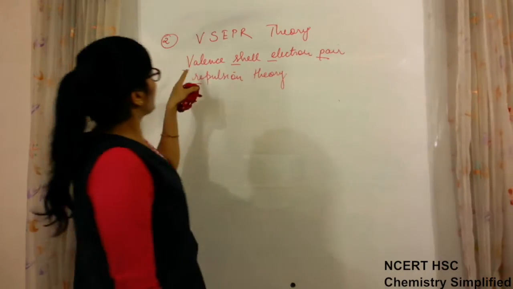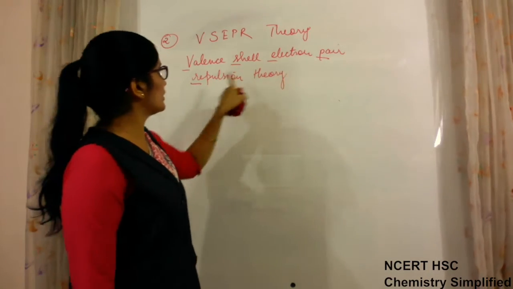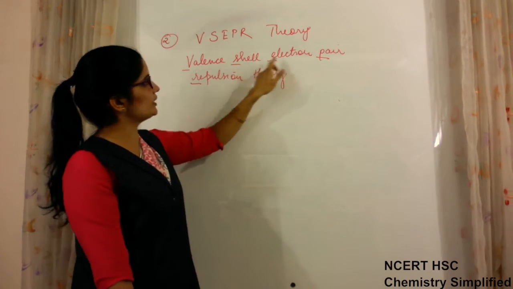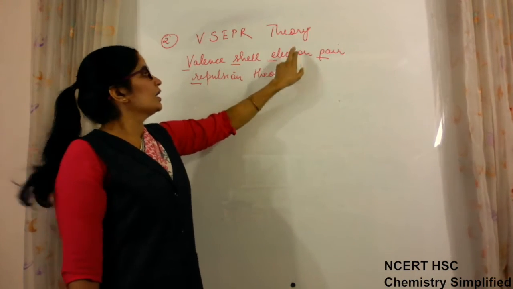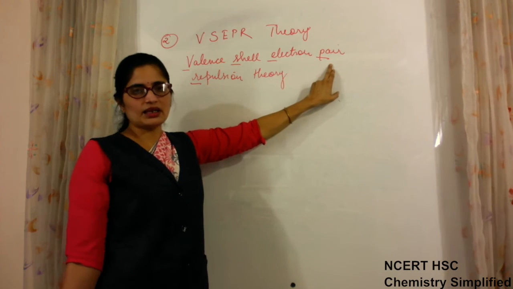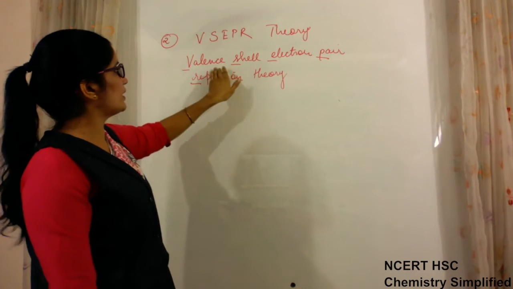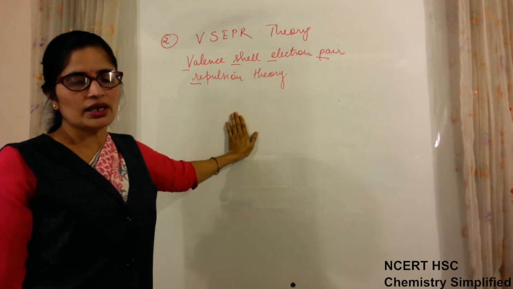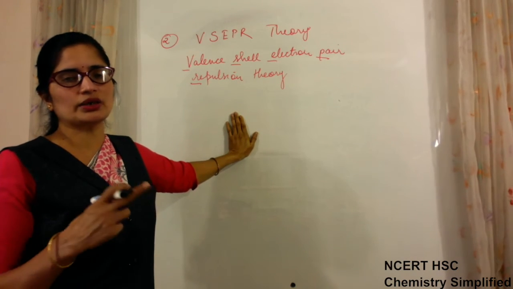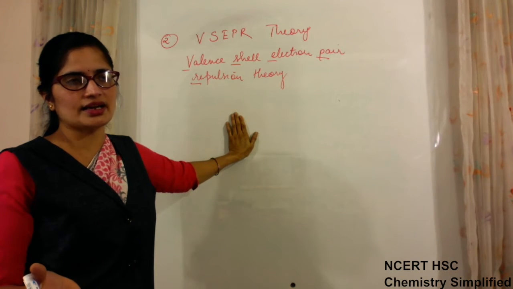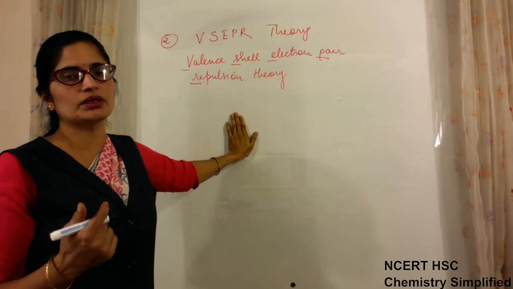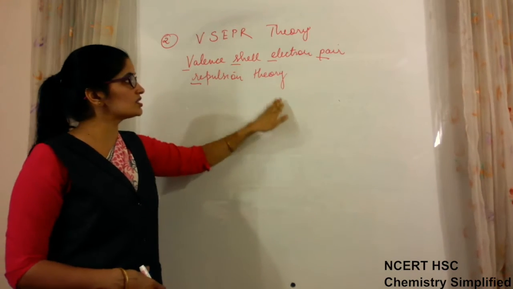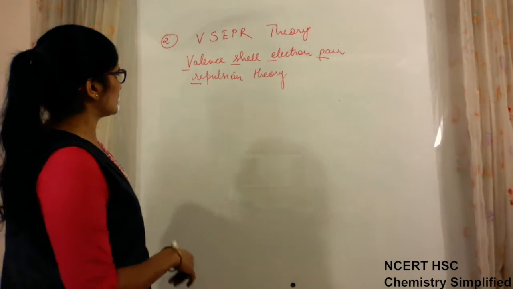So what is valence shell electron pair repulsion theory? This theory says that the valence shell electrons are present in pairs. The valence shell electron pairs repel each other, and because of their repulsion they orient themselves in various directions at the maximum possible distance in three-dimensional space. This is all about this theory which we are going to study.